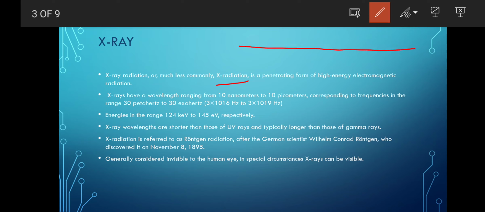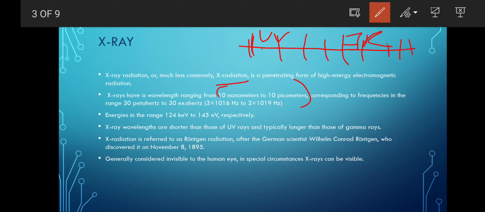In the last video lectures, we have learned about the UV, IR, the visible. They are all present on the electromagnetic spectrum. The difference between each of them is that they are present on a particular wavelength. X-rays have wavelength ranging from 10 nanometers to 10 picometers.